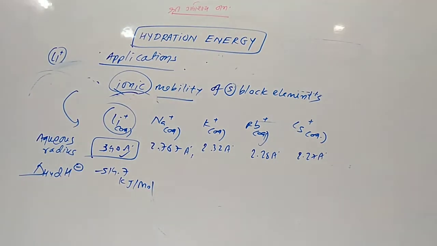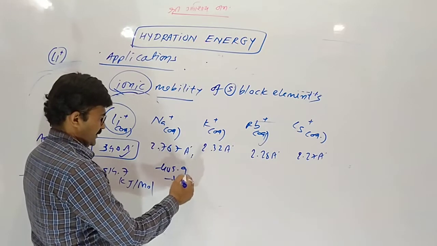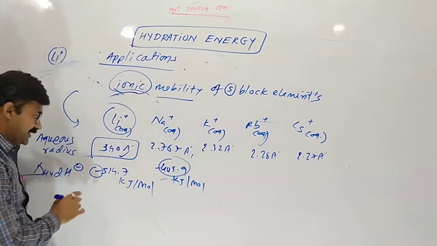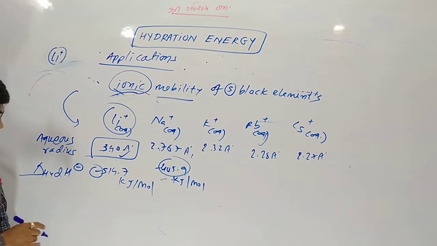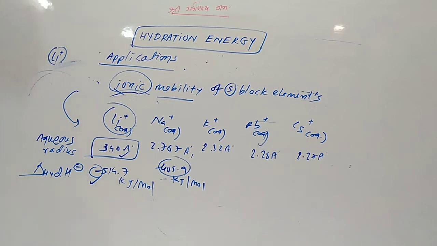When 1 mole of Li plus ion comes in contact with water, 514.7 kilojoule it liberates. In the case of sodium 405.9 kilojoule per mole. The negative sign of energy gives the direction. Minus means released heat.